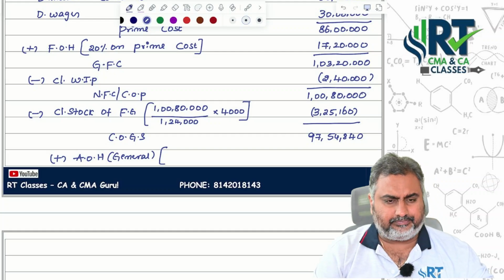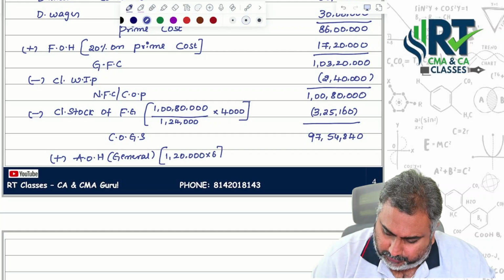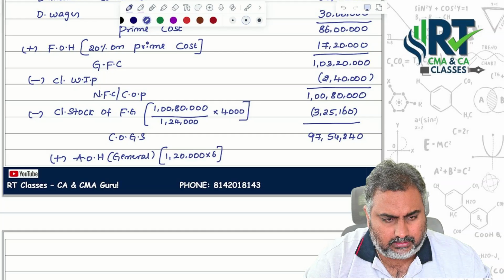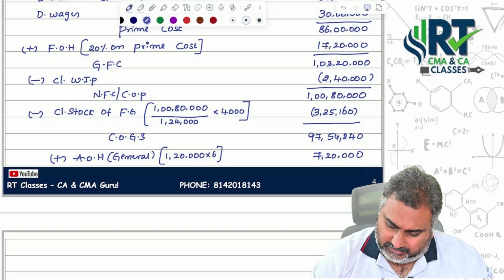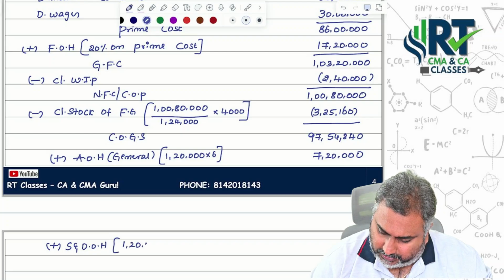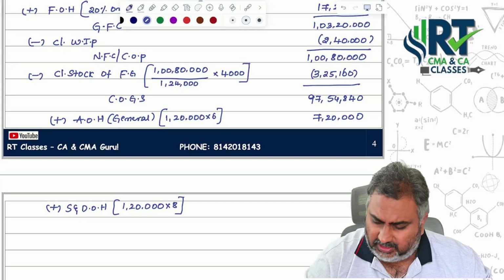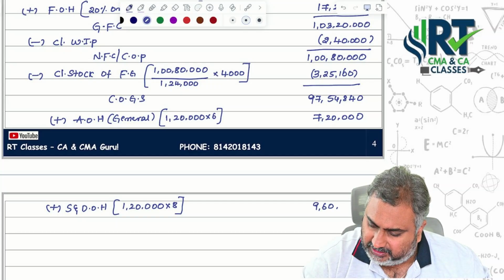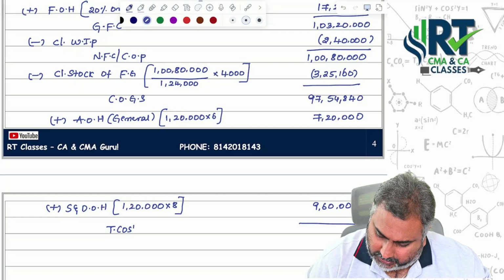For this, add administrative overheads, general. This is equal to 1,20,000 into 6 rupees, so 7,20,000. In the same way, add selling and distribution overheads: 1,20,000 into 8 rupees, that is equal to 9,60,000 itself. Then after this, we are getting total cost or cost of sales.